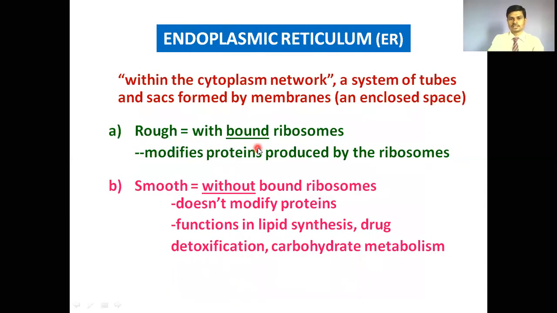This is the endoplasmic reticulum. Endo means within, plasmic means cytoplasm, reticulum means network; within the cytoplasm a particular network of tubes is present, termed the endoplasmic reticulum, which is formed by tubes and sacs. There are two types of endoplasmic reticulum: rough endoplasmic reticulum and smooth endoplasmic reticulum.